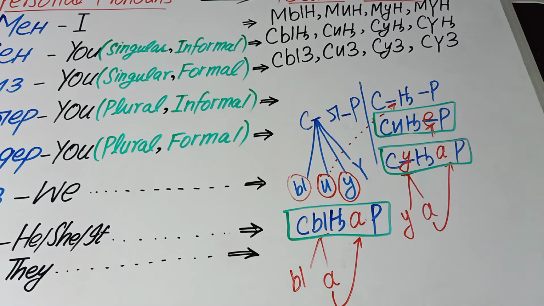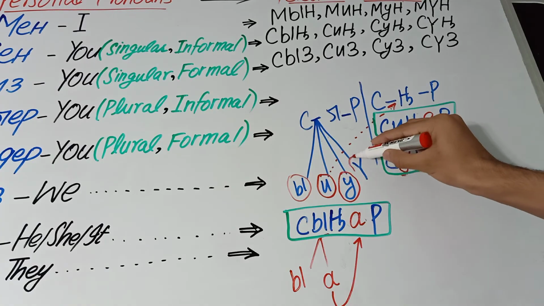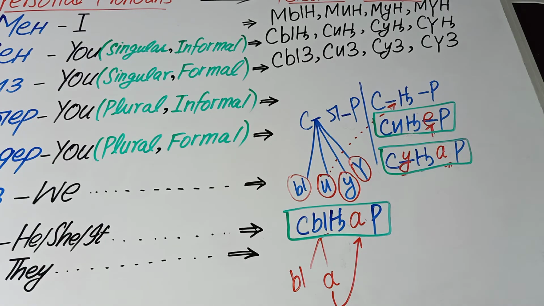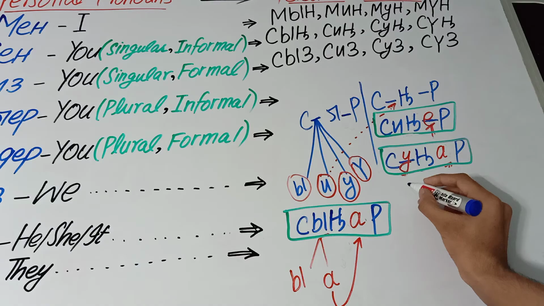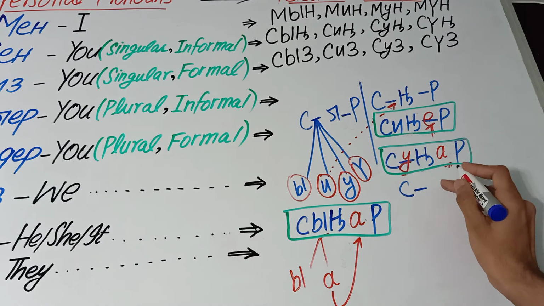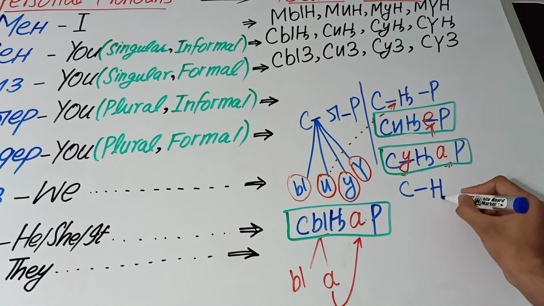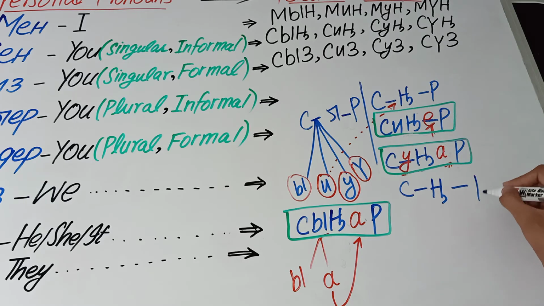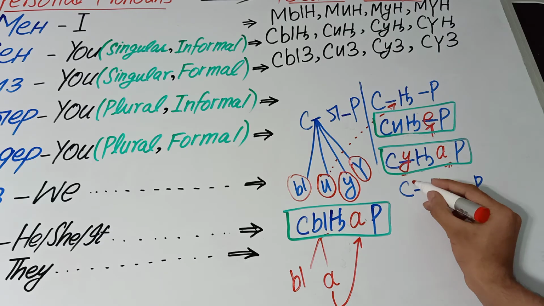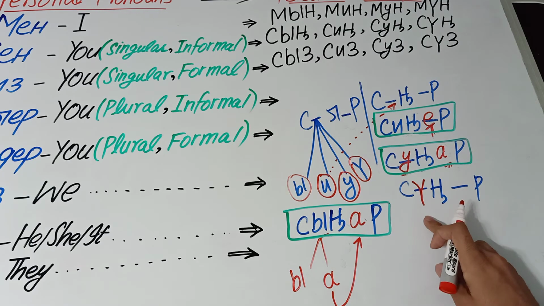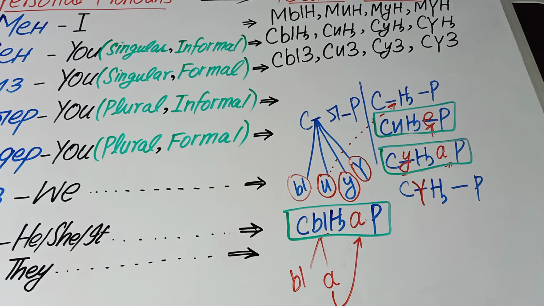Now let's talk about the fourth personal ending of siler. At this time we will choose this vowel and write it here: s space l, but we will replace it by ng space r. In the first space we have put u, right? We have put u. So now which vowel can we put here?